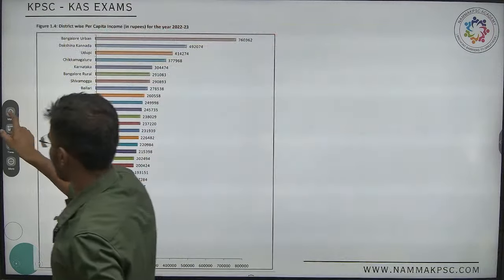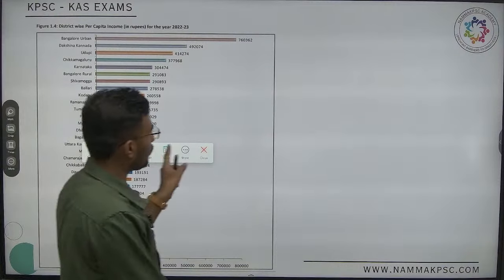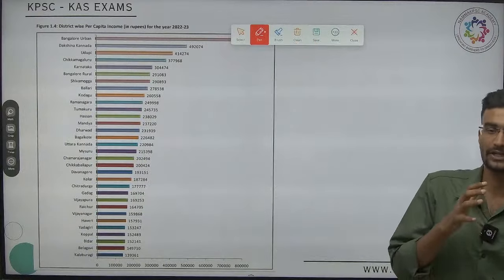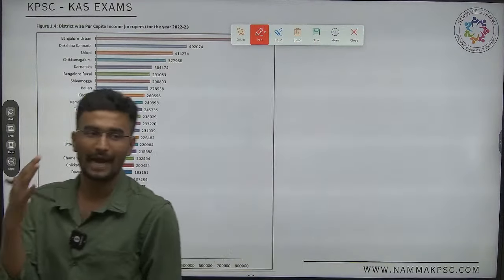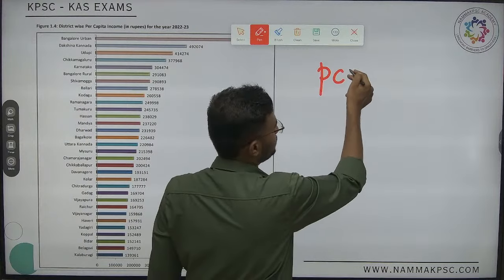Next one, at district level, which district has been ranked highest with respect to per capita income?